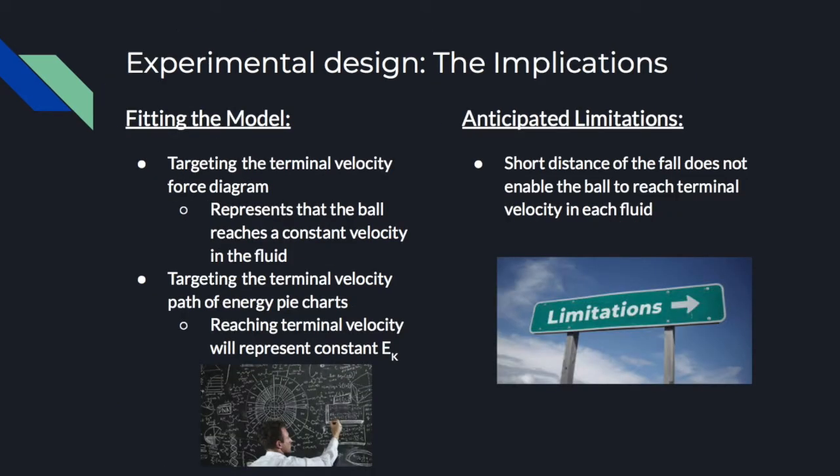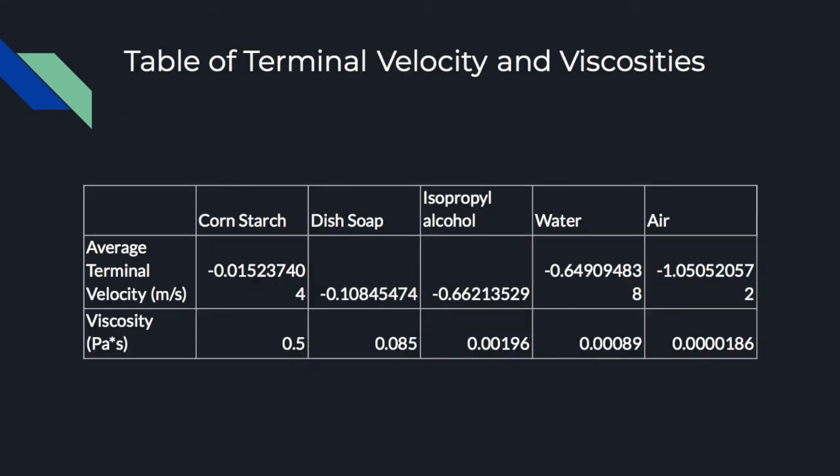The implications of our experimental design were that we were targeting the terminal velocity when looking at our models. So when it reaches constant velocity, our Fnet is equal to 0 and our kinetic energy is constant. Our anticipated limitation was that the graduated cylinder wasn't high enough, so we wouldn't reach terminal velocity in each fluid. Here is the table of compiled terminal velocity and viscosity data for each fluid.